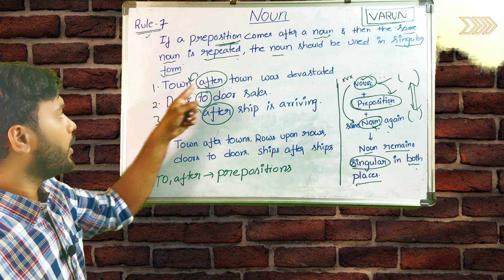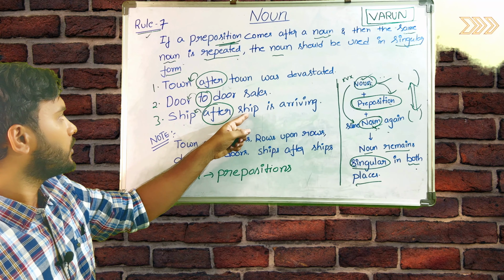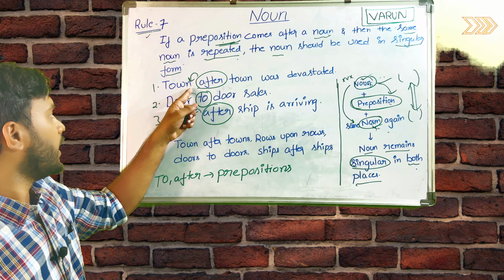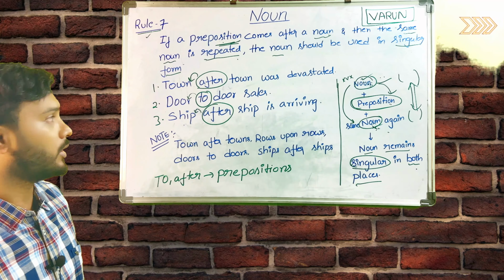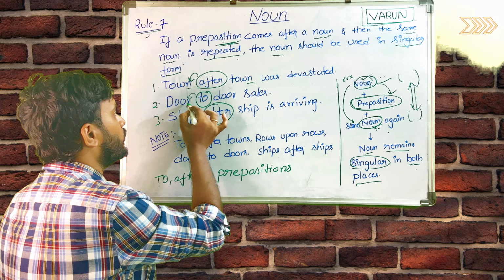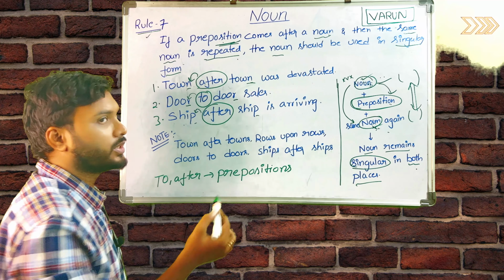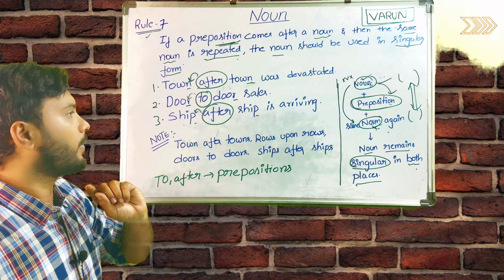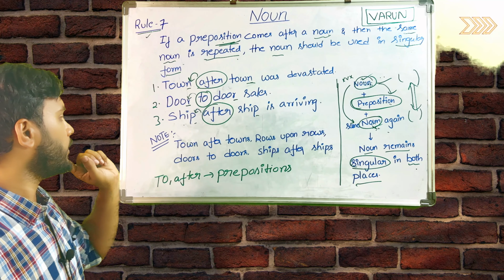You can see the same noun comes after the preposition. The same noun which came before the preposition, the same noun came after the preposition. Those two are in singular form. You can see there are not doors, door; not ships, ship. Ship after ship is arriving. That is the reason we have to use this one.